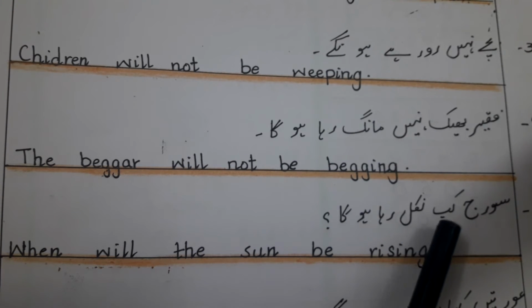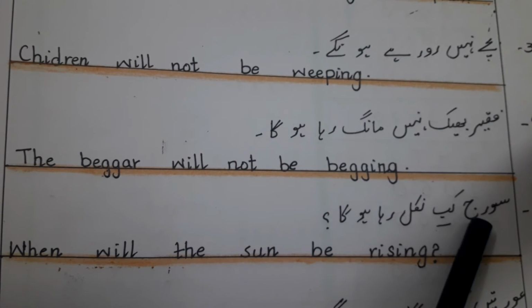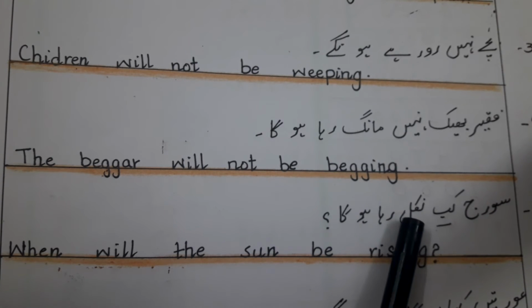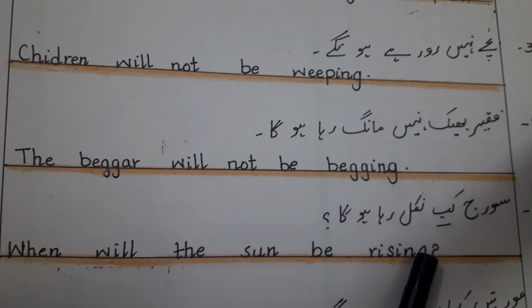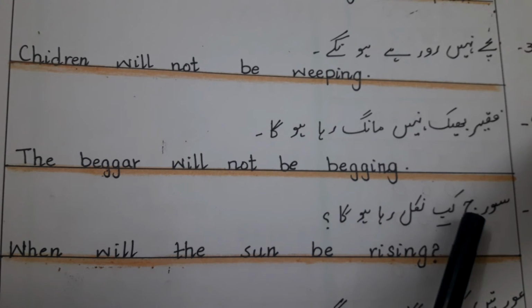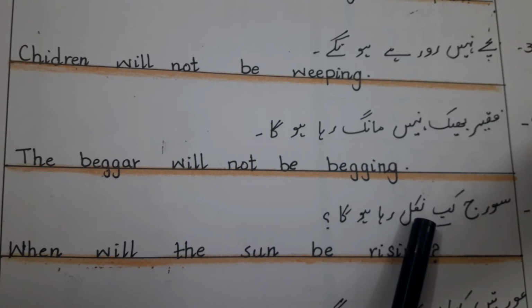कब, when. So we will start from here. When will the sun be rising? With the first form of verb we will add ing. So when will the sun be rising?